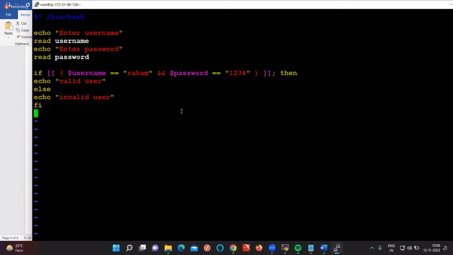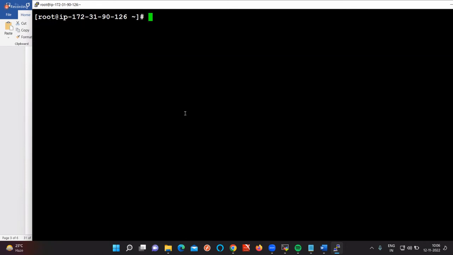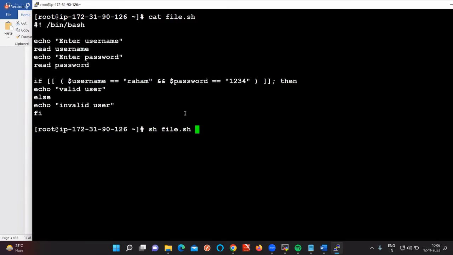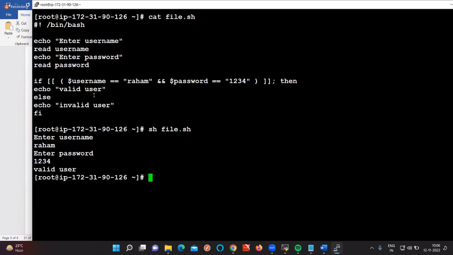This is the script we will use there, same script. Okay, so execute this one now. Before that, cat file. So sh file.sh. First of all, it prints the first line, enter the username. So here it is asking for the username. I am going to give it as Raham. And after that, the third line is asking me for the password. Password is 1234. If the username is equal to Raham and the password is equal to 1234, then we are printing that you have got the valid user.